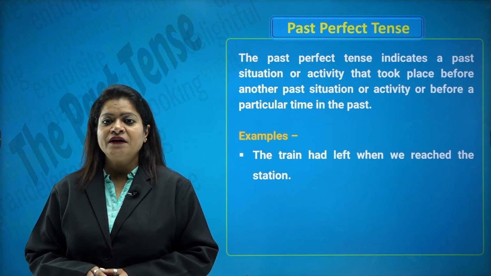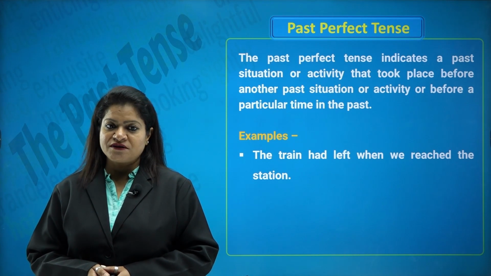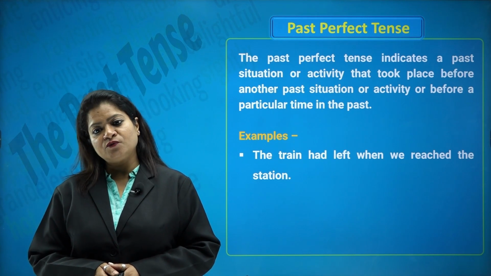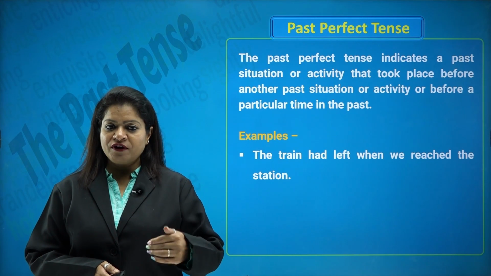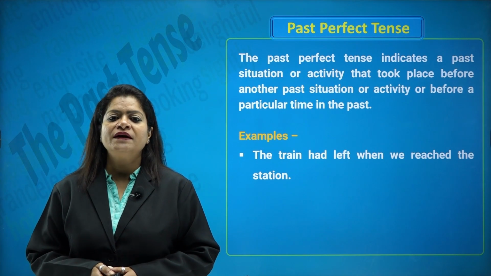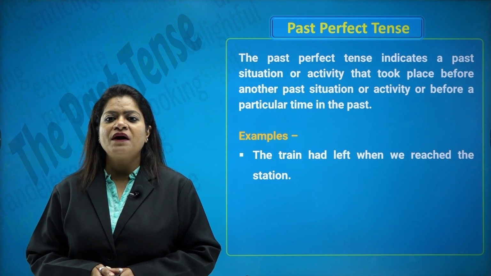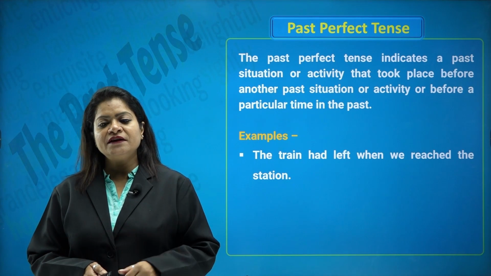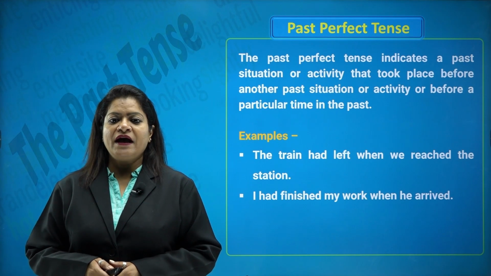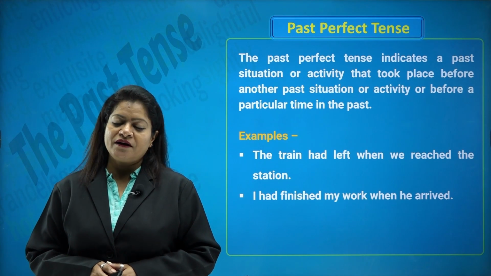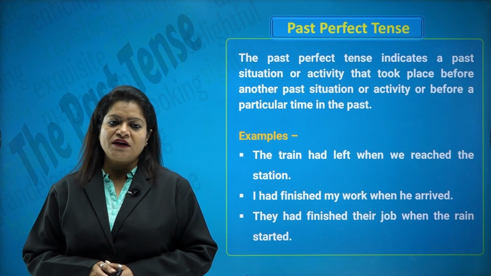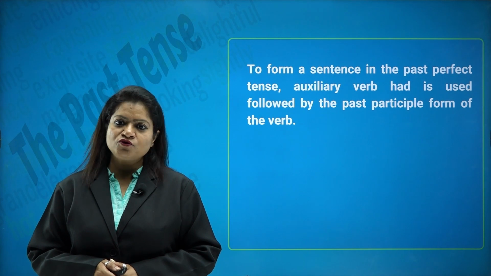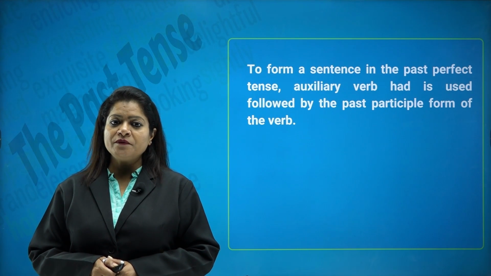So for example, the train had left when we reached the station. You see, there are two actions which happen. One is about the train leaving the station and one is about us reaching the station. So the first action is complete before the second could be completed. Hence we call it past perfect. Whichever action happens first will have had plus the verb form. Look at this one. I had finished my work when he arrived. They had finished their job when the train started. To form a sentence in the past perfect tense, the auxiliary verb had is used, followed by the past participle form of the verb.